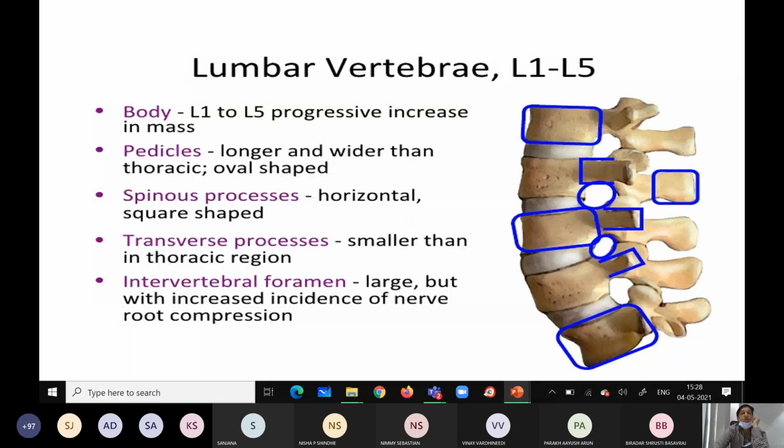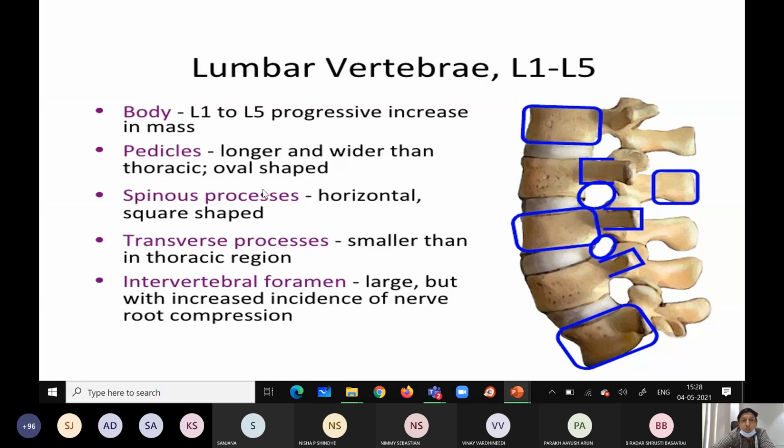Now just once again, a brief summary about the lumbar. As you know, there are a total of 5 lumbar vertebrae. The first 4 are typical. The body is larger, with mass increasing in order from L1 to L5. The pedicle is longer and wider.